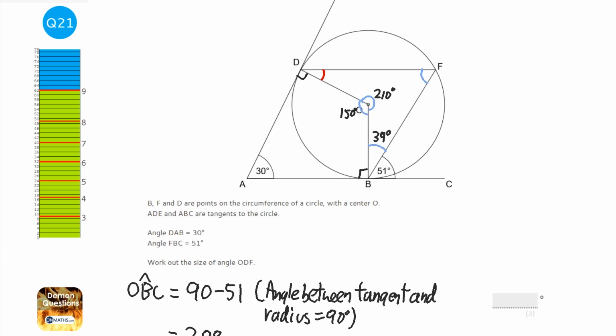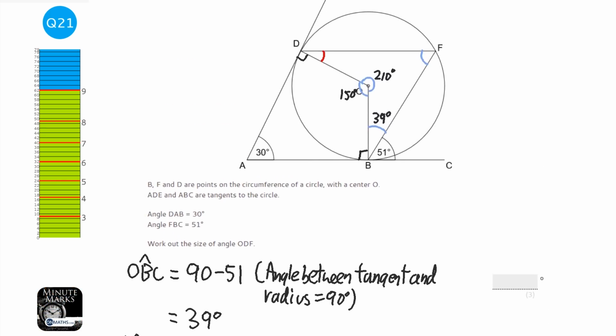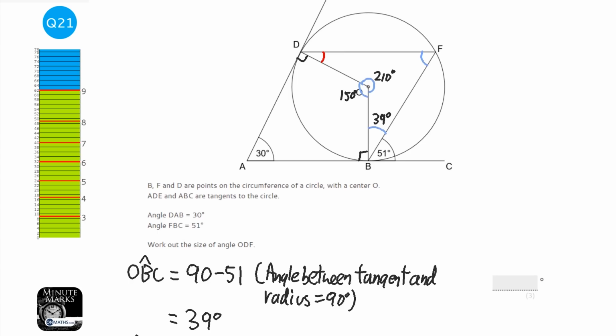We can work out angle DFB. So DFB, and this time we're using the circle theorem that says the angle at the centre, which is the 150, is twice the angle at the circumference.